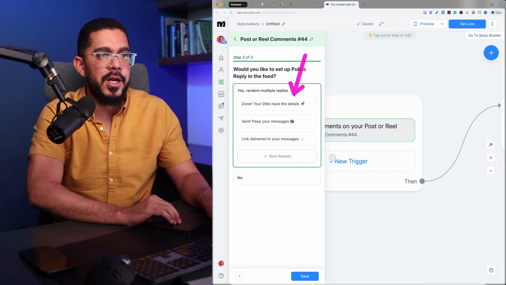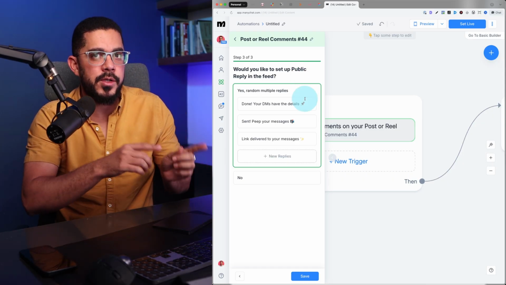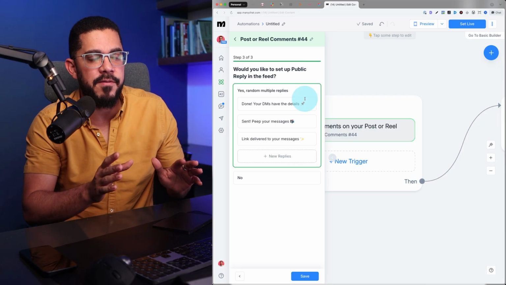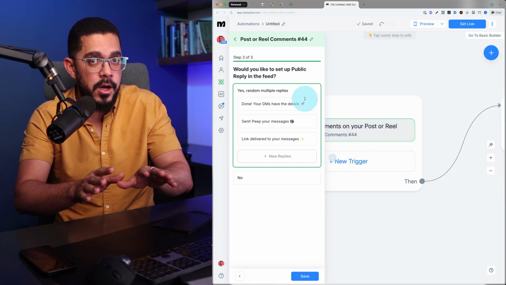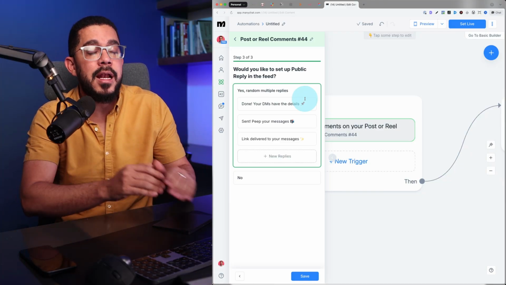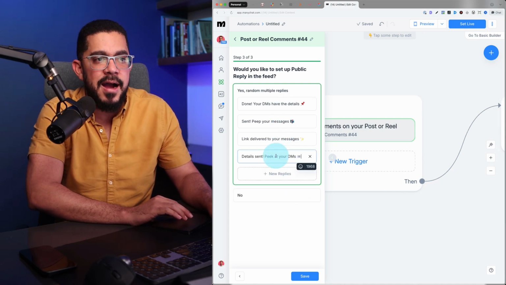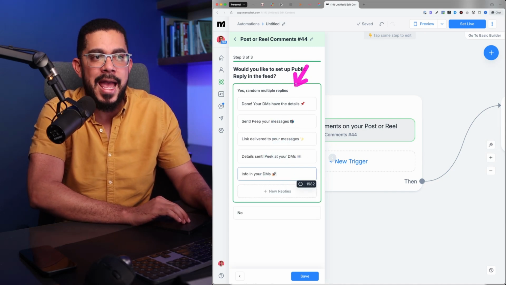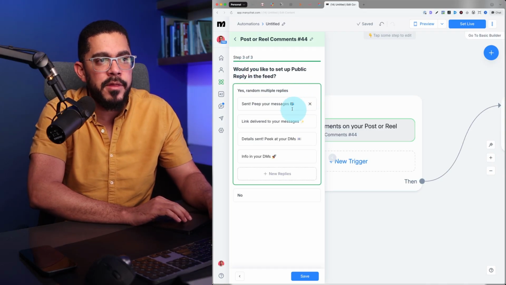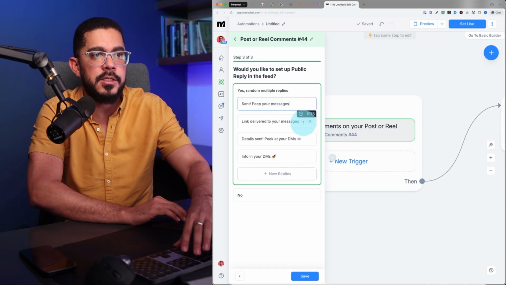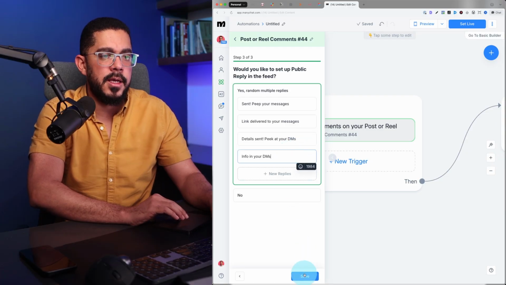And now it's time to decide on the replies ManyChat is going to post automatically. This means that when someone triggers the automation, they comment the word 555, ManyChat knows who they are. And then it replies right there in the comment section to that comment with one of these replies. So what I suggest is having at least 5, and you can just click there and ManyChat will add these replies automatically. That said, you can always remove them or change them. If you don't want icons, just remove that and make sure that these sound like you, okay? Once you're done, just click save.